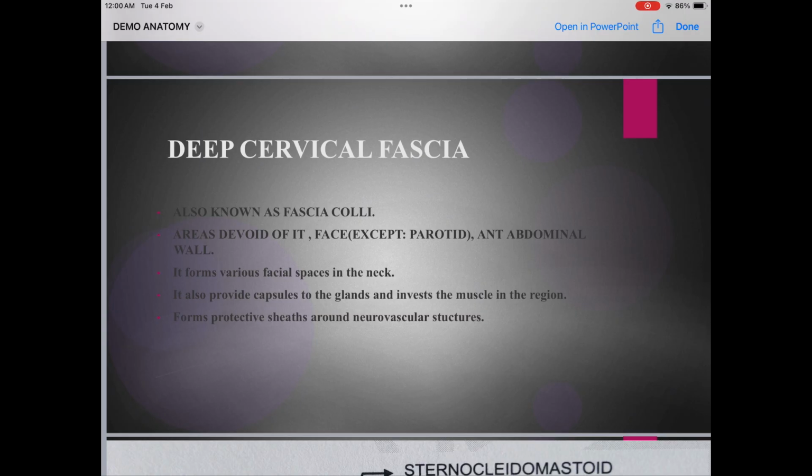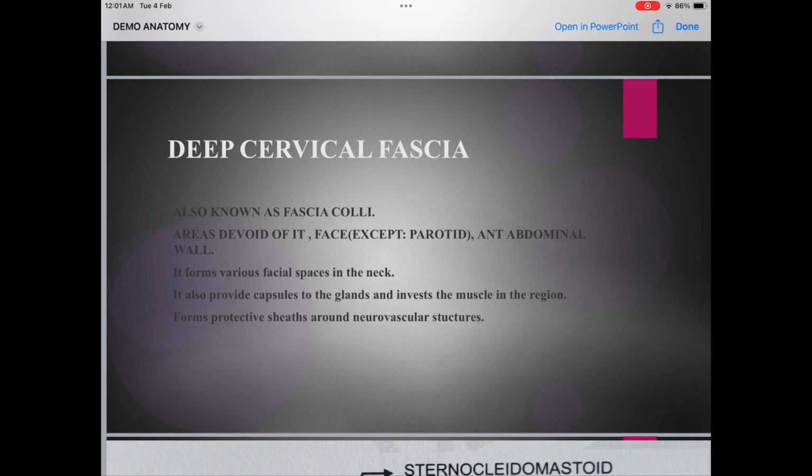The content that I'm showing you, that I'm teaching you, is the exact content you can write in your exams, be it internal or professionals, and I'm guaranteeing you that it will fetch you really good marks in your internals as well as in your professionals. Okay, so let's get back to the topic, deep cervical fascia. It is also known as fascia colli.